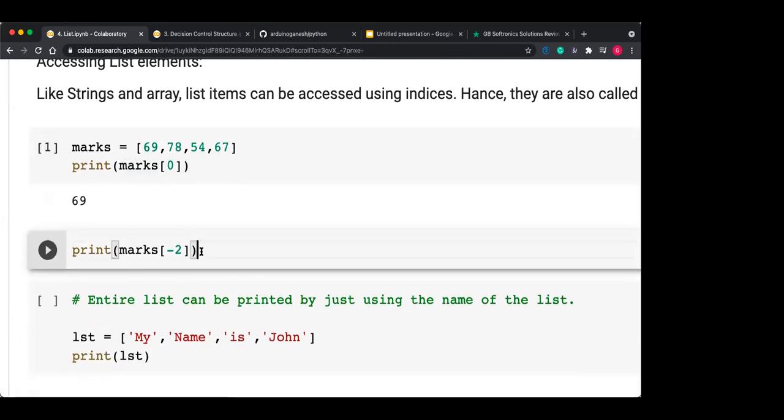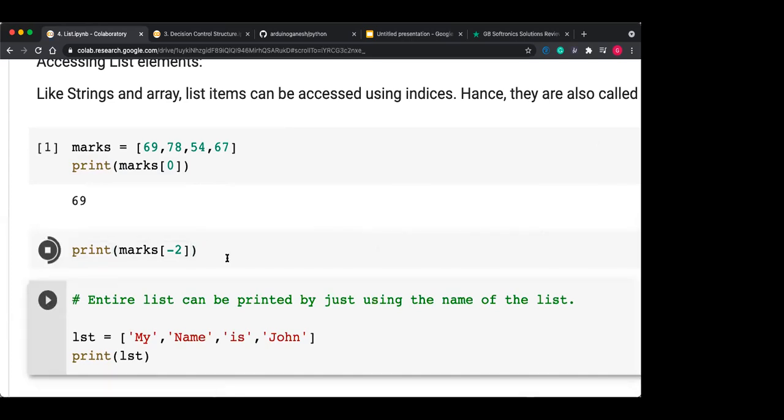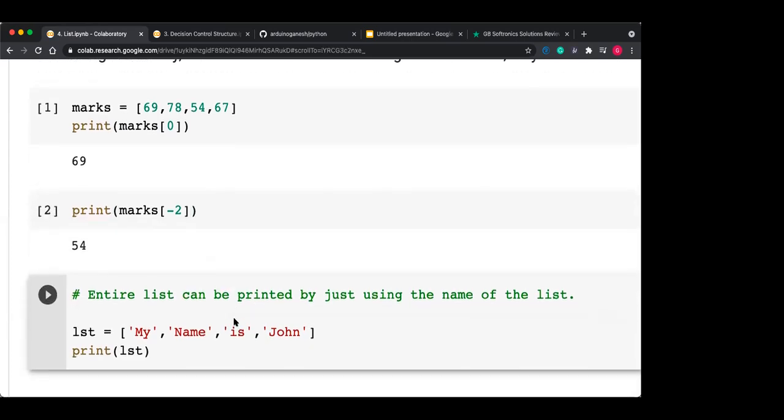The marks of -2. Yes, can anybody tell me, if I'm using negative indexing, then what is the answer? Yes, the answer is: -1 means 67, -2 means 54. Yes, correct. Nita, Suraj, Neha, it is correct. So the answer is 54.